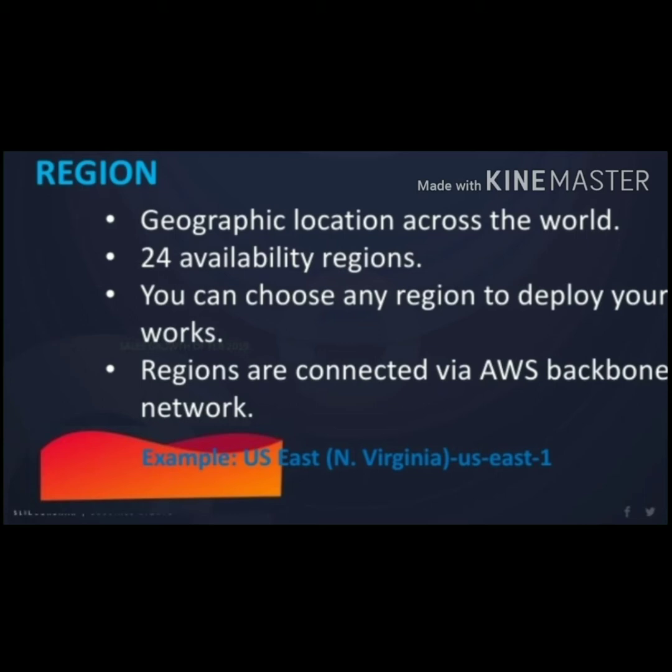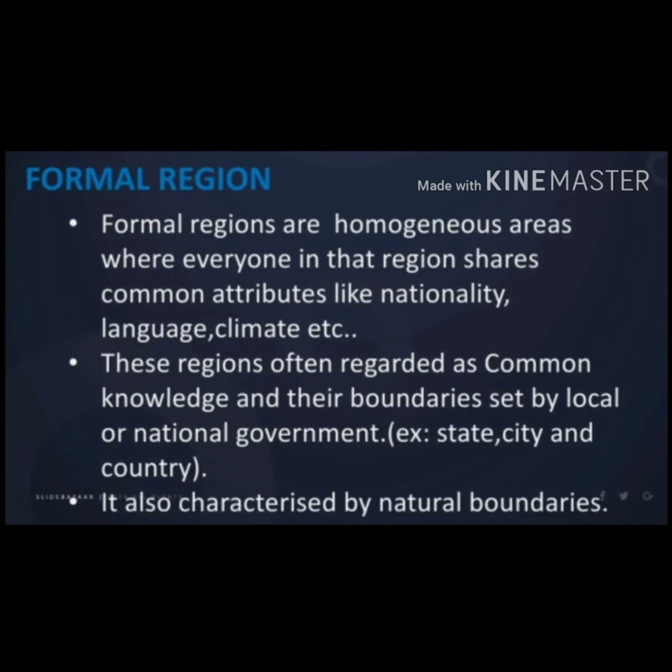Each region consists of multiple isolated, physically separated availability zones. In India, Mumbai is the region. It has 3 availability zones. Totally, AWS has 24 regions and has announced plans to launch 6 more regions. Regions are classified into 3 types: formal region, functional region, perceptual region.